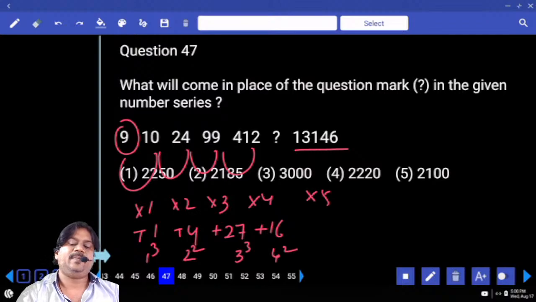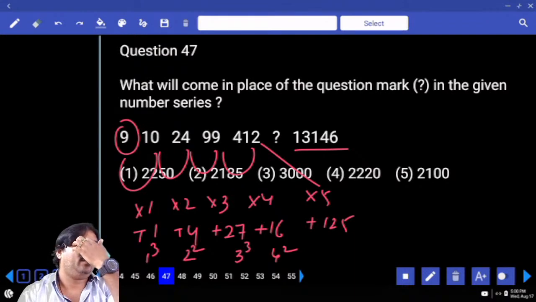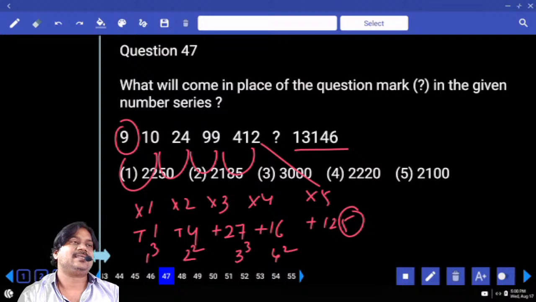Next, into 5 plus 125. 2 into 5, last digit. 2 into 5, 0. 0 plus 5, 5. The last digit we want is 5. How many options consist of last digit 5? Only one, right?